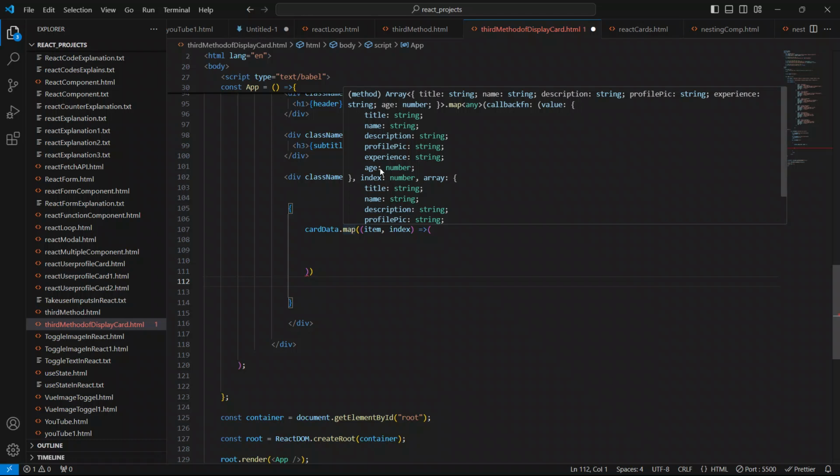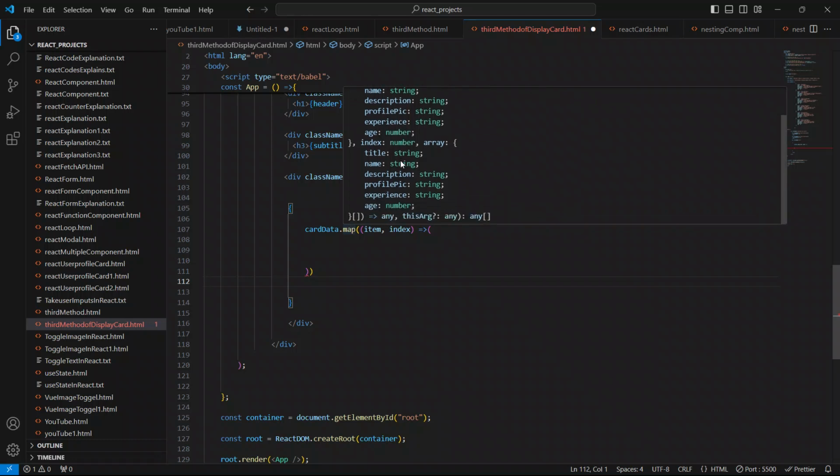You can see it is showing here. It is showing here also. See, it's showing here also.